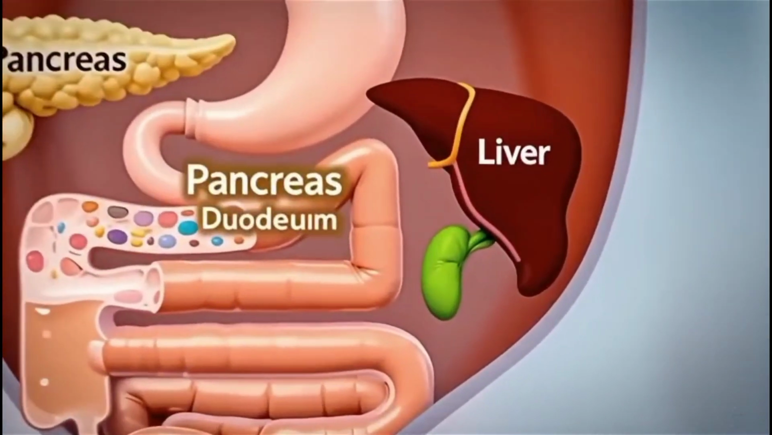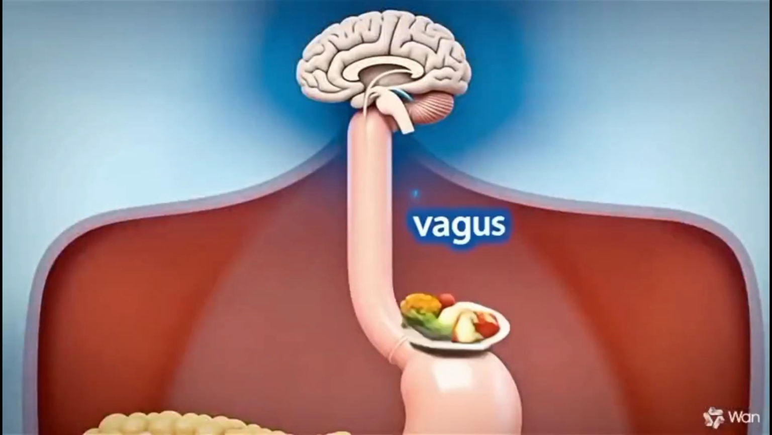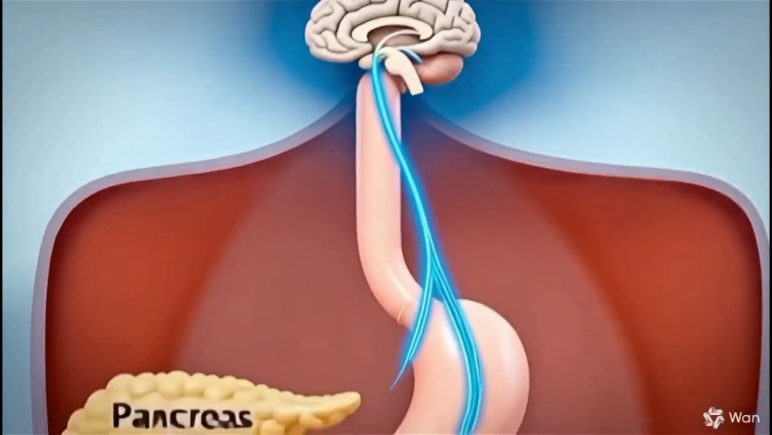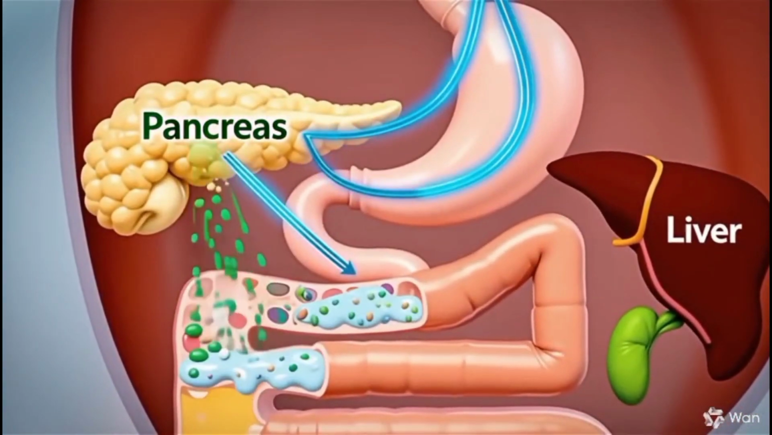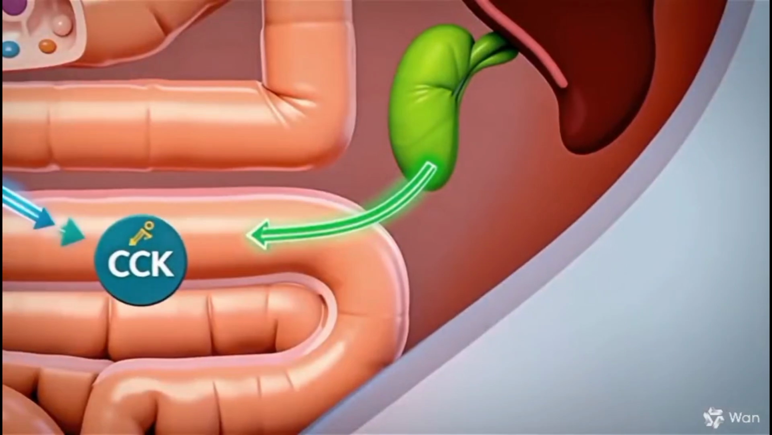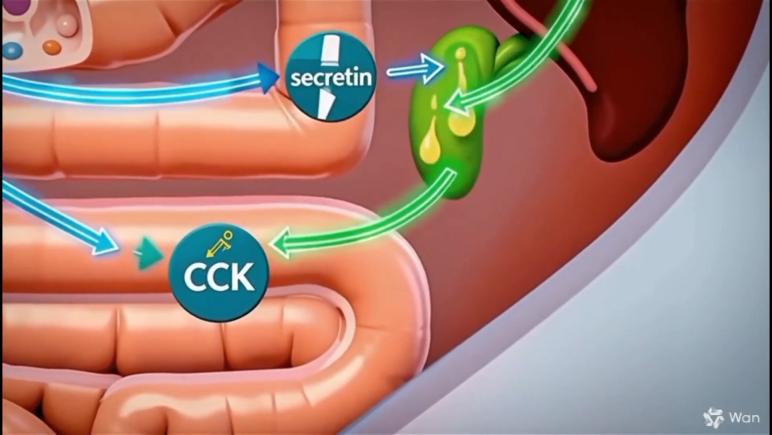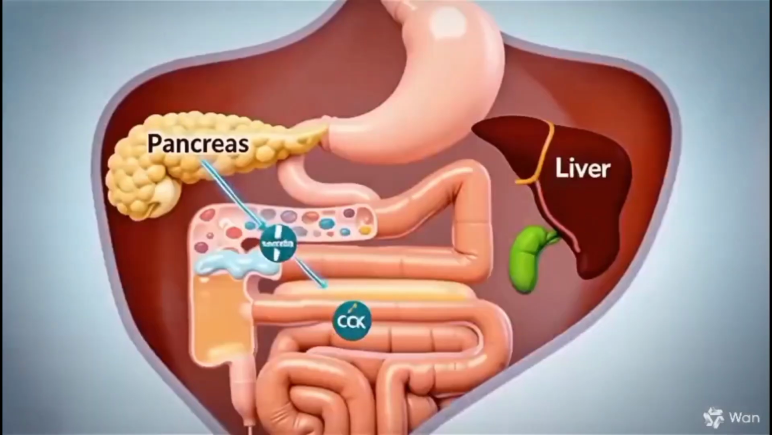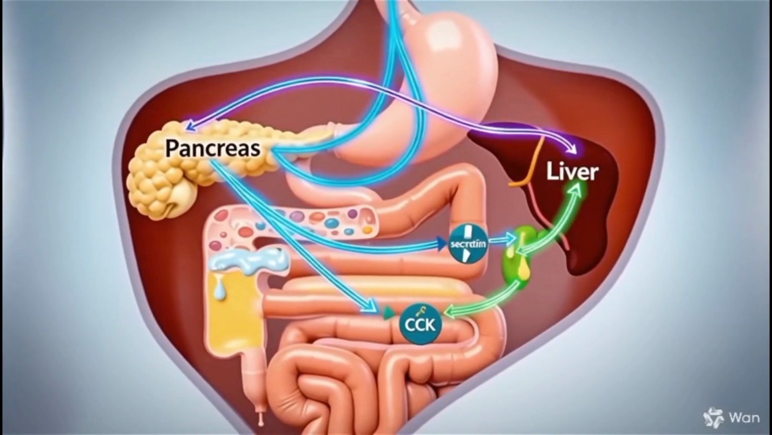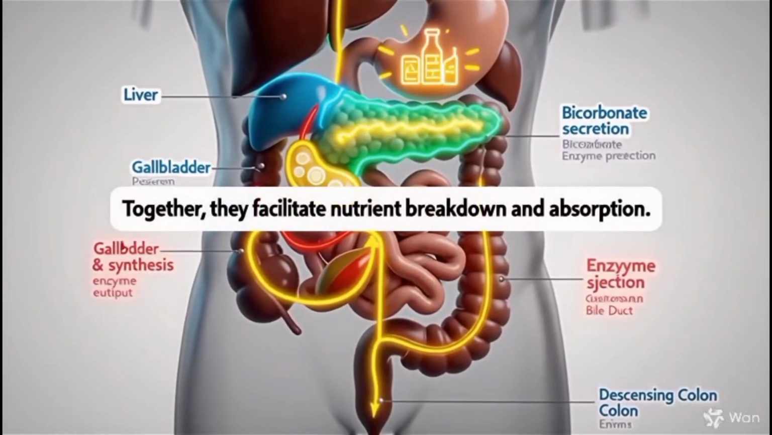Reflex and humoral mechanisms. The reflex mechanism involves nerves like the vagus stimulating enzyme secretion in the pancreas and mucus. The intestine secretes secretin and CCK, which stimulate the liver's bile synthesis and ejection. Together they facilitate nutrient breakdown and absorption.